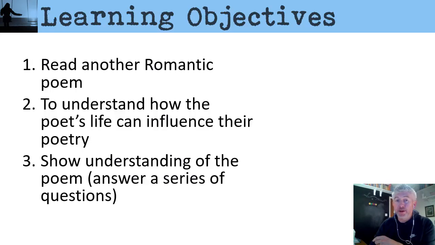Okay, let's get started. So the objectives today are, again, quite straightforward. We're going to read a romantic poem. We're then going to do a little bit of background information on the poet's life and how details from that have influenced the poetry, and then we're going to look at the poem and demonstrate our understanding by answering some questions. Okay, so not too complicated in terms of lesson structure today.